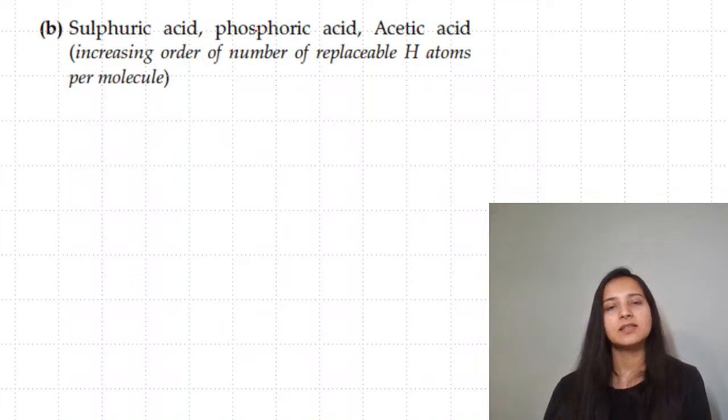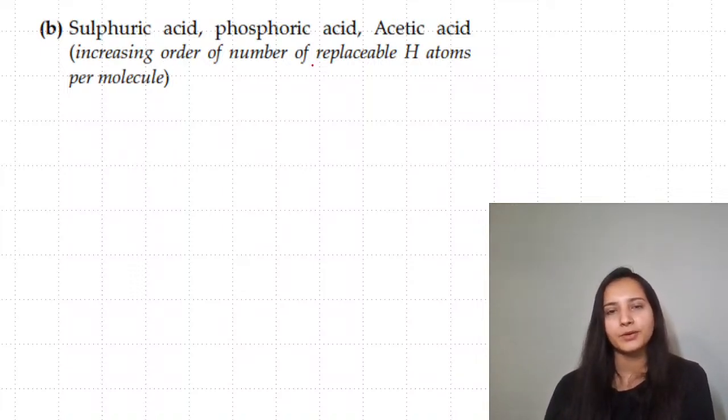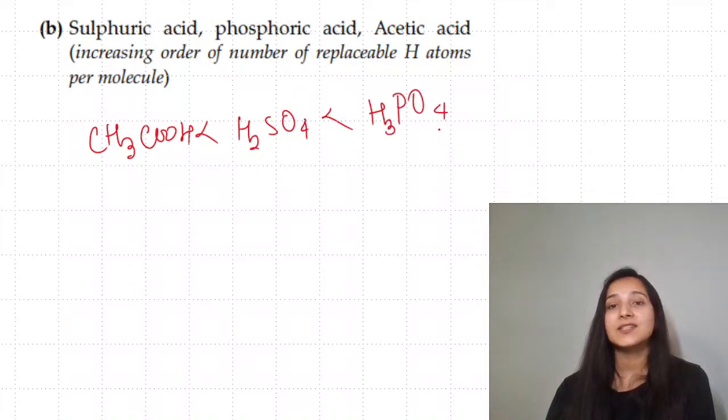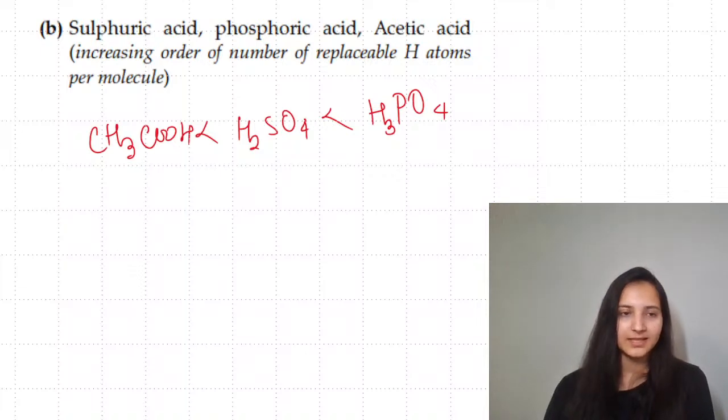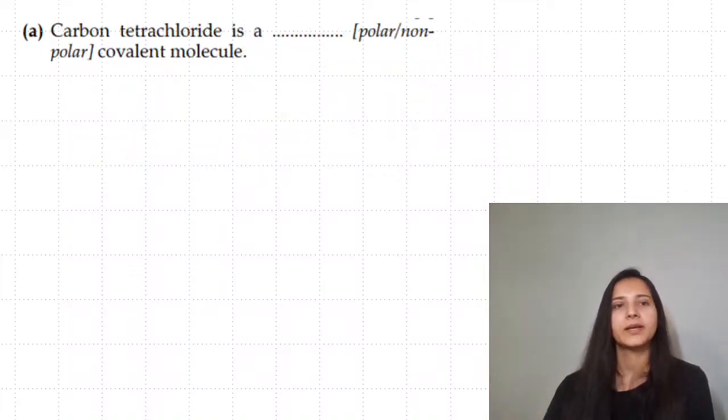The next one is sulfuric acid, phosphoric acid, acetic acid, increasing order of number of replaceable hydrogen ions. Acetic acid has only one replaceable hydrogen ion. Sulfuric acid has two replaceable hydrogen ions, and phosphoric acid has three. When you write the order, you will not write the formulas. Like me, you will be writing the names over there. I've written the formulas so that it will be quick.